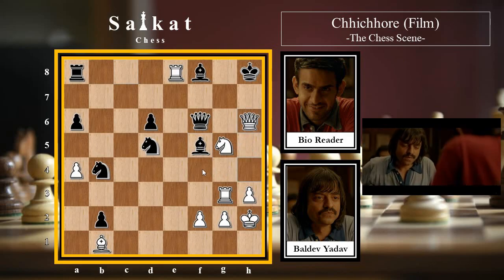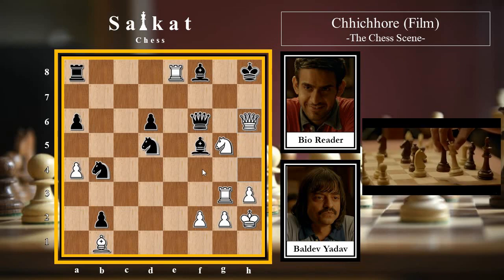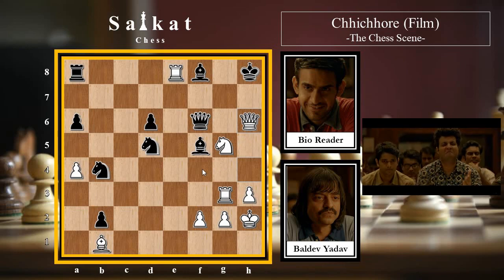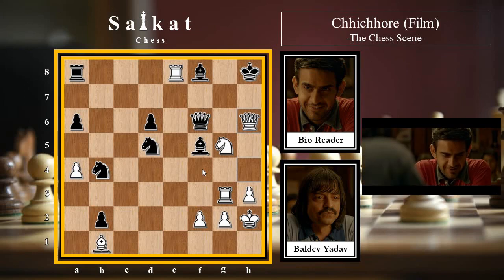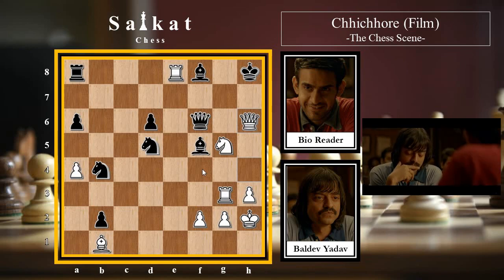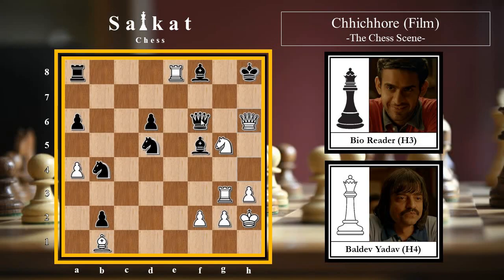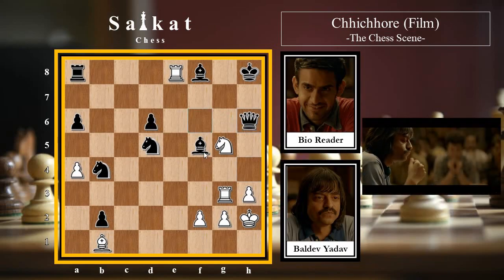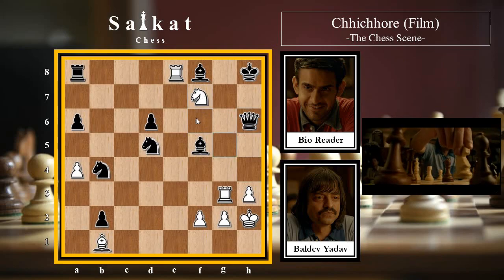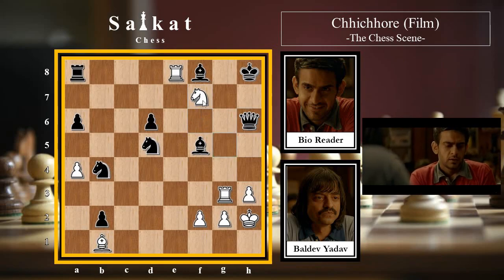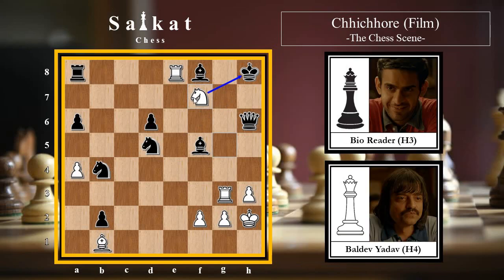And we can see that Bevda's friend and his opponent at the same time, the bioreader, is totally amazed by this fact that he's actually sacrificed a whole queen. And black simply goes for queen into h6, picking up this queen. White simply goes for knight f7 check, a royal fork, forking this king and this queen at the same time. So king h7 and bishop into f5 check.